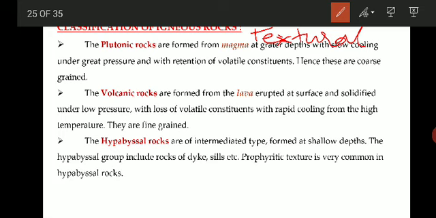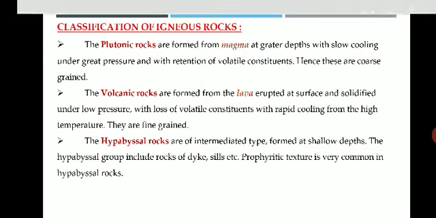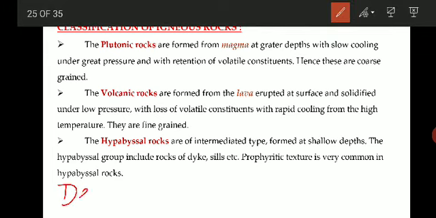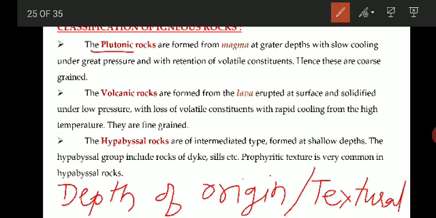Here the textural classification is also called classification based on depth of origin. According to this classification, the rocks are classified into three types: plutonic, volcanic and hypabyssal.